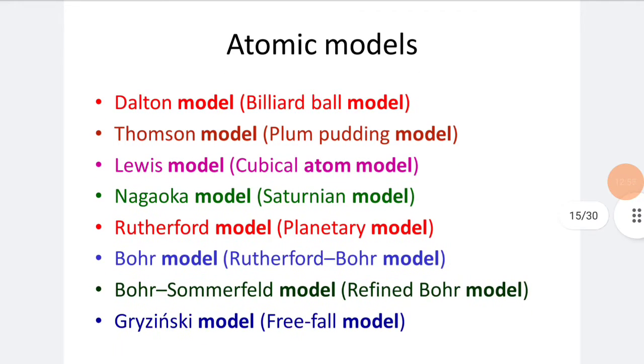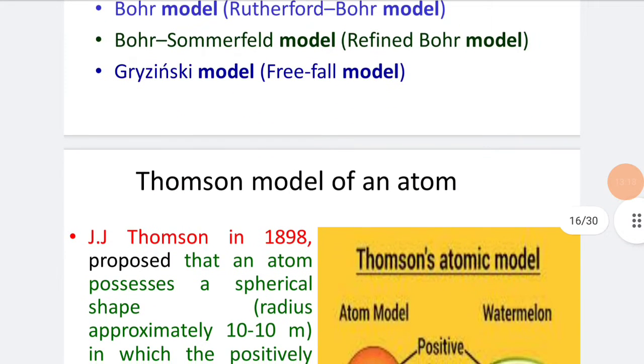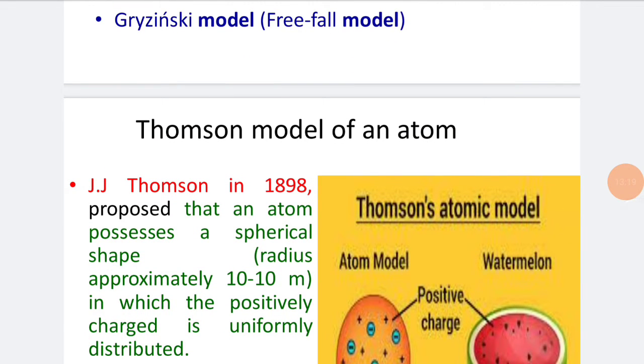Now let us see about the atomic models. The Dalton model is also called the billiard ball model. The Thomson model is called the plum pudding model. The Lewis model is the cubical atom model. The Nagaoka model is a Saturnian model. Then there are the Rutherford model, the planetary model, the Bohr-Sommerfeld model, and others. So many models are there. We will see a few models.